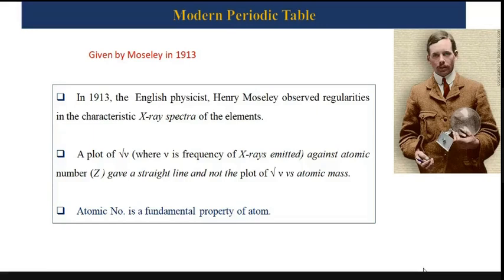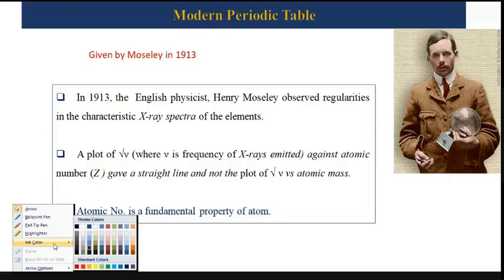So to overcome that, another theory came into the picture, and that is called the modern periodic table. This modern periodic table was given by Moseley in 1913, right? He was an English scientist, and remember, he was not a chemist, he was a physicist. His full name was Henry Moseley, right? Actually, at that time he was not particularly working on the periodic table. He was working on the X-ray property of the elements, right?